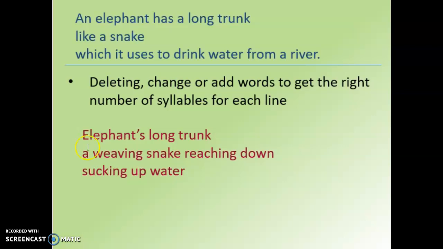Once you've done that, then start deleting or changing some words to get the right number of syllables for each line. Elephant's long trunk. That has 5 syllables. A weaving snake reaching down. That has 7 syllables. And we've even added in some powerful verbs. Weaving, reaching. Sucking up water. That has 5 syllables. So see how we started our sentence with a verb.